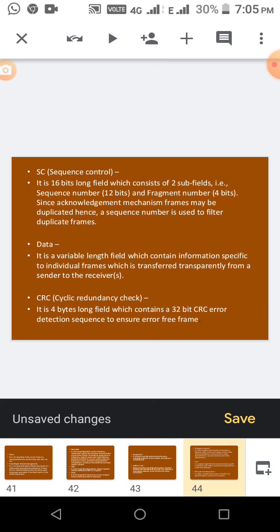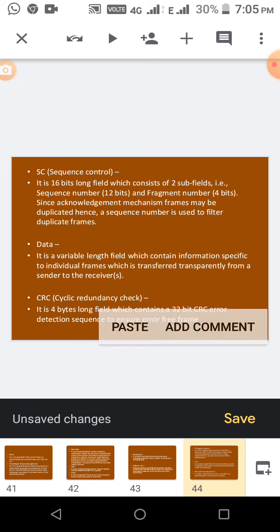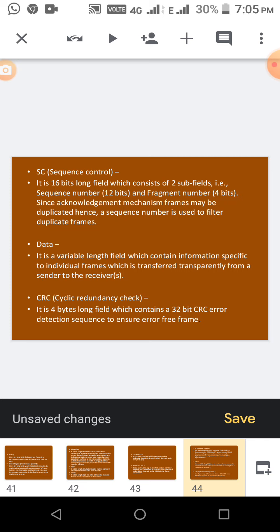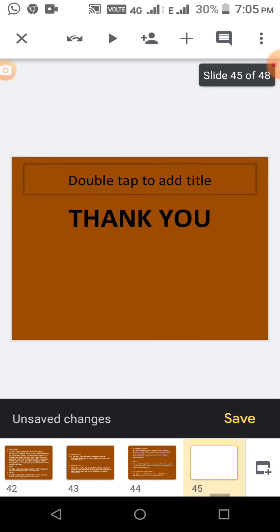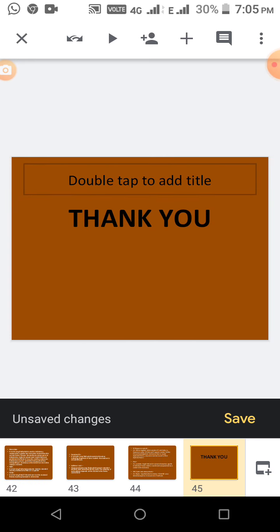in the frame. And for data, we think that only data is sent in the network, see this many additional fields are allocated in the frame, different bits are allocated, you have to remember. And then CRC, cyclic redundancy check, for this 4 bytes are allocated for error detection and correction. Okay, thank you students, this is the concept of IEEE 802.11.